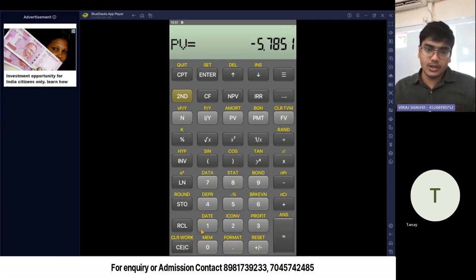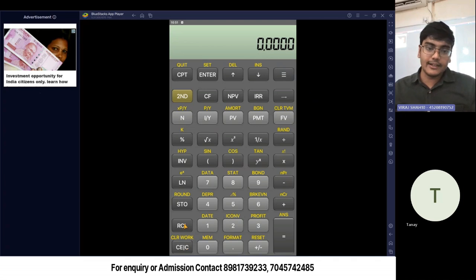Store it in STO2. फिर second clear TVM. 103. At the end of third year, we are getting 103 as FV. 10 as I by Y. 3 as N, CPT PV. 77.38. We store it in STO3.